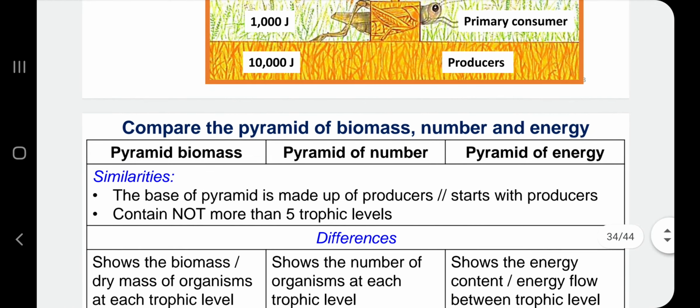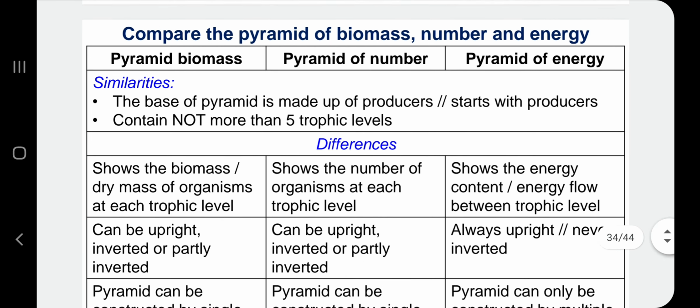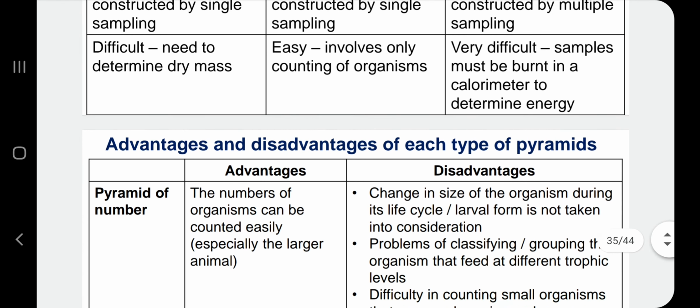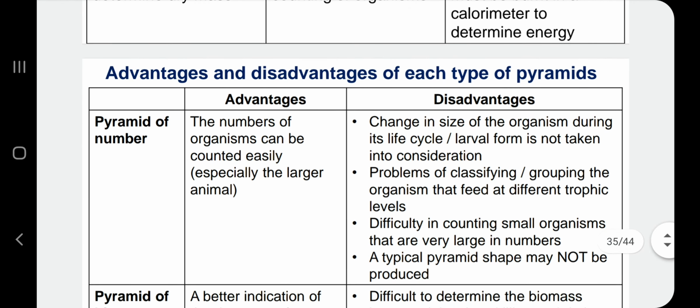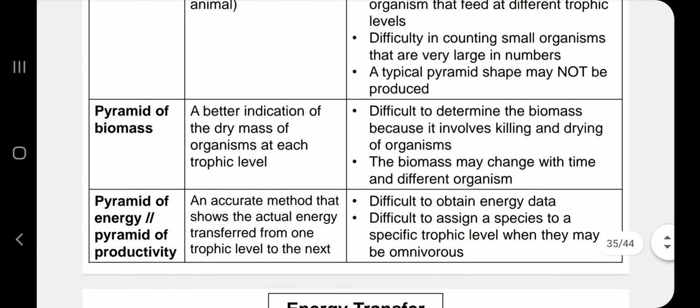Okay, for comparison of the pyramid of biomass, number and energy, I would like to ask you to read on your own from the notes that I gave beforehand. Okay, that's all. Thank you.